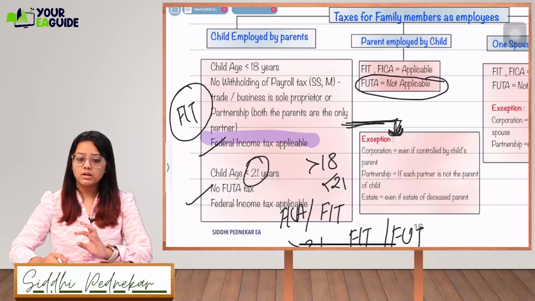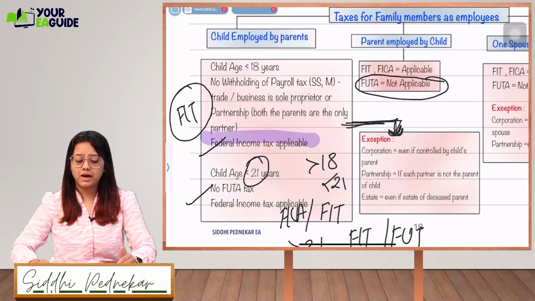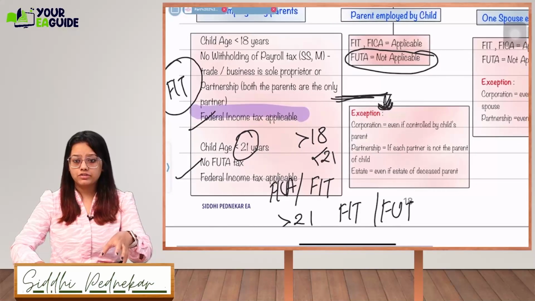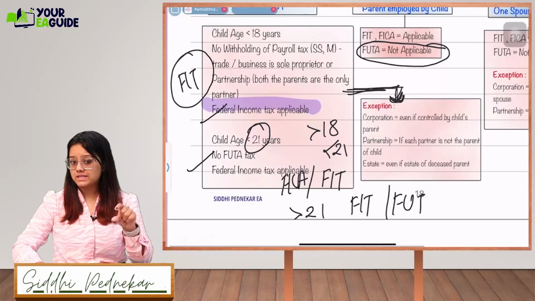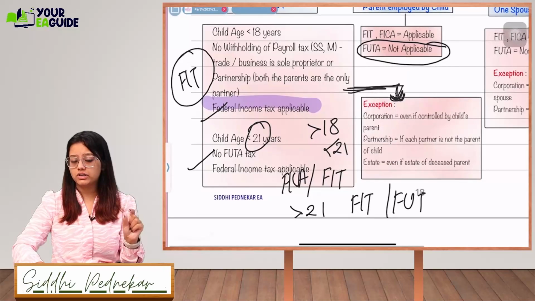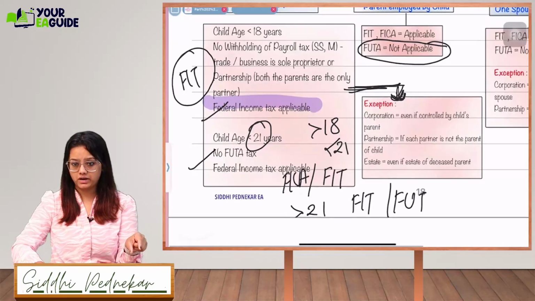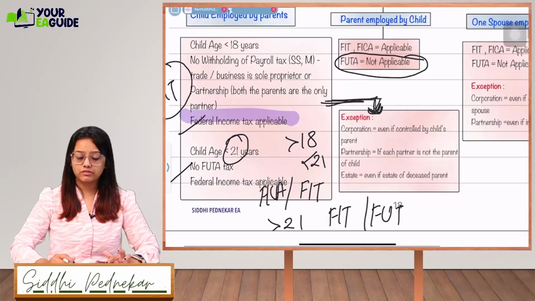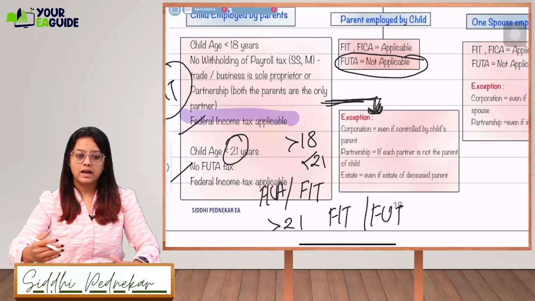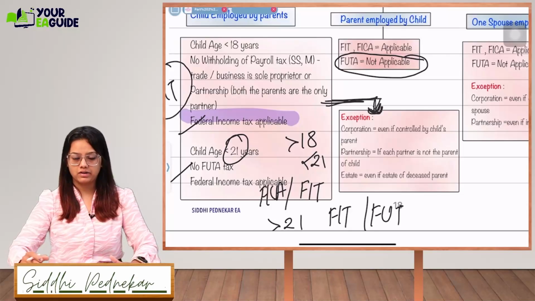Okay. Partnership: if each partner is not a parent of the child, then also it will be fine, but only in that case the age should be less than 18, and what is the situation? Federal income tax will only be deducted. Estate, even if it is the estate of a deceased parent. Okay, if a person is working for an estate and that estate is of the deceased parent, then in that case the same applies.